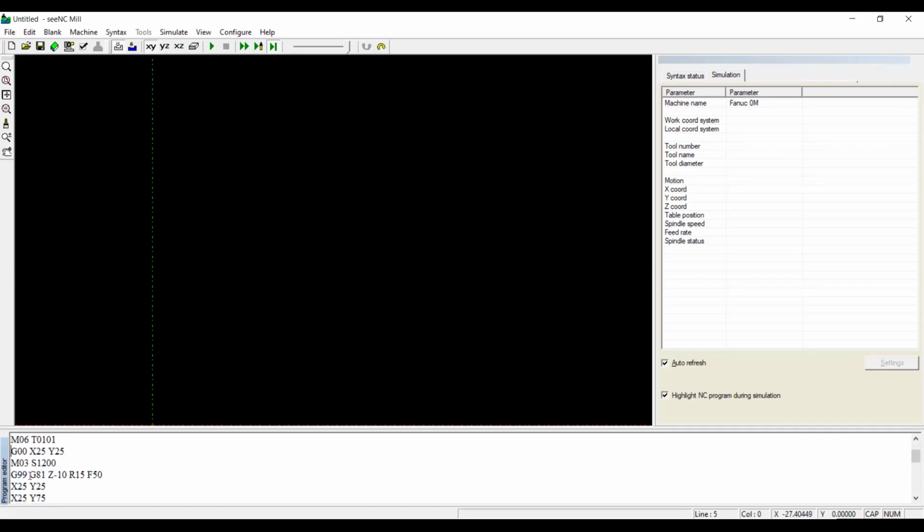M03, G99 revolutions per minute. Because we are doing drilling, we take G99 here. G81 is the simple drilling cycle. Z minus is the depth, then the retract point and feed rate. These are the coordinates we have given. Next, M05, the tool has been stopped here. G28, G91, X0, Y0, Z0, home position we have sent. We have taken another tool, T0202.